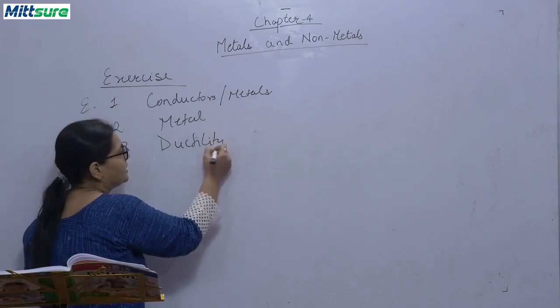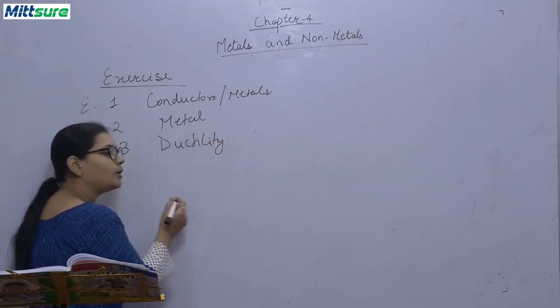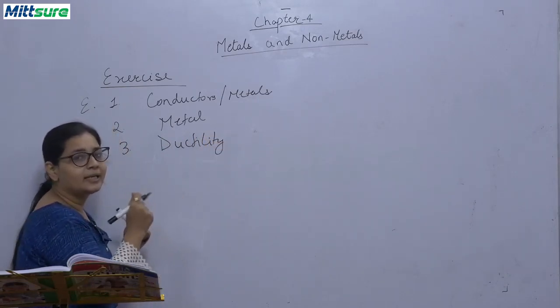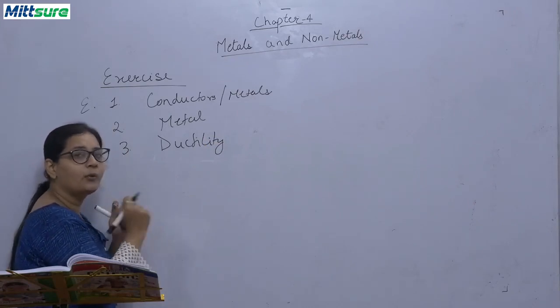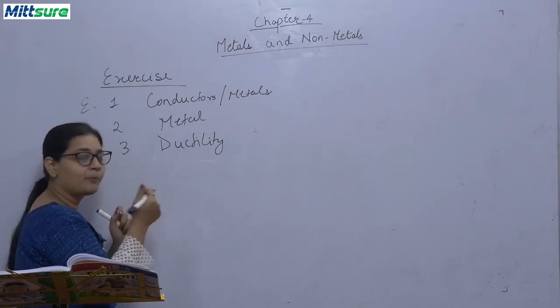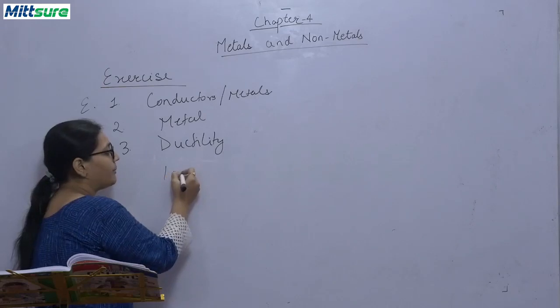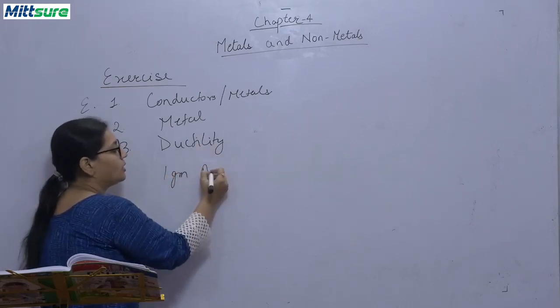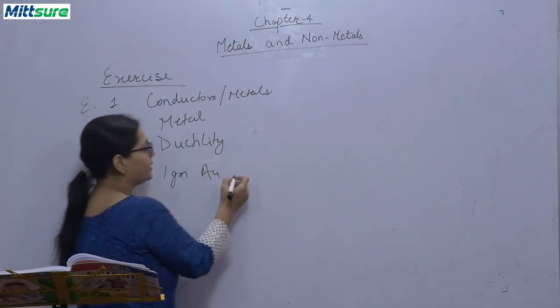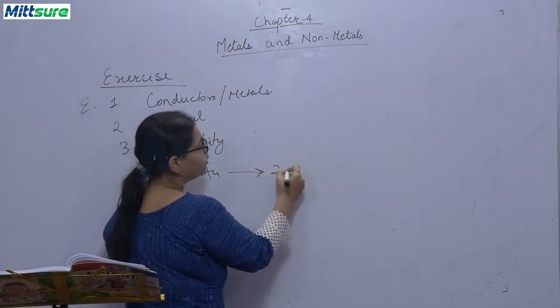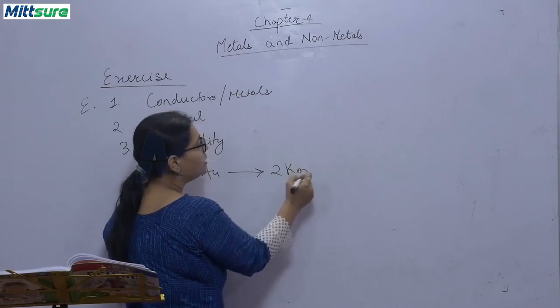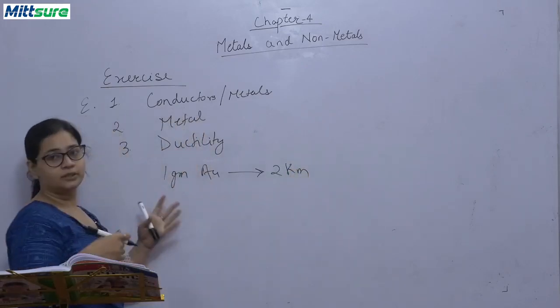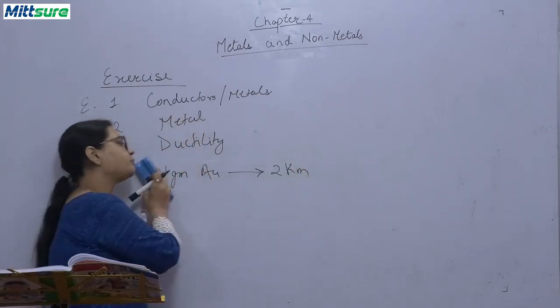Ductility means अगर हम किसी wire को या metal को beat करें या इस तरह से change करें कि वो एक wire की shape में आ जाए. आपको मैंने बताया था कि 1 gram of gold can be converted into a 2 kilometer long wire of gold. Okay.